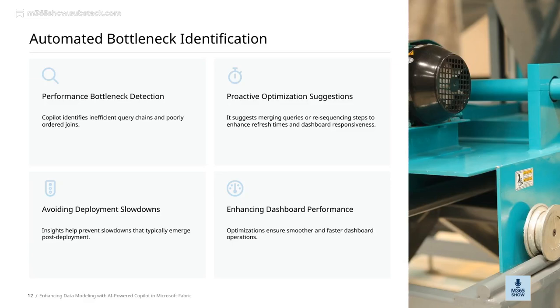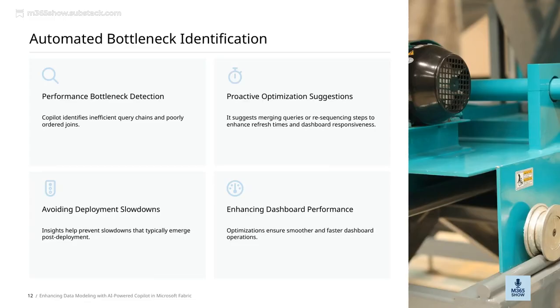The AI Copilot also suggests specific actions, like merging queries or resequencing steps, to improve refresh times and boost dashboard responsiveness. This proactive approach means fewer delays and more efficient operations. And on a deeper level, it can identify inefficient query chains and poorly ordered joins that might be causing performance bottlenecks.